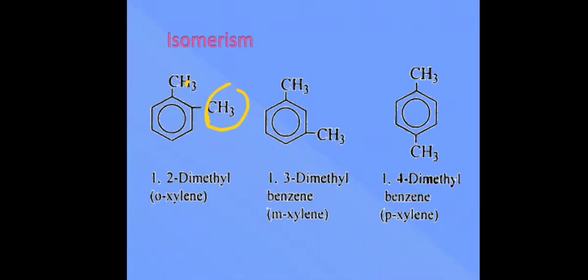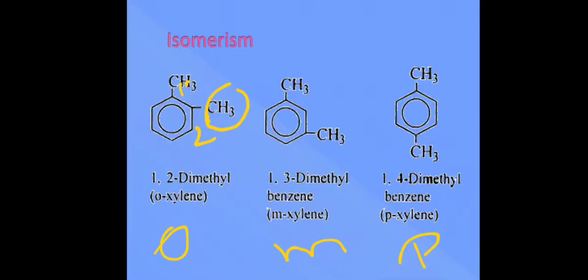That's why it is called 1,2-dimethyl benzene. This is 1,3-dimethyl benzene, also called metaxylene. And we have 1,4-dimethyl. So this is the ortho position, this is the meta position, and this is the para position.